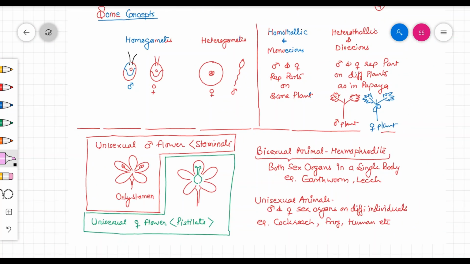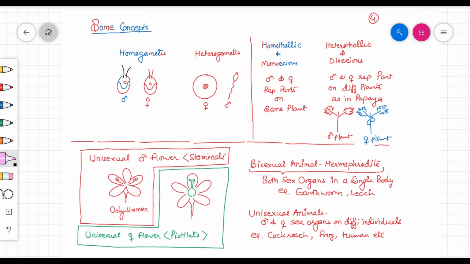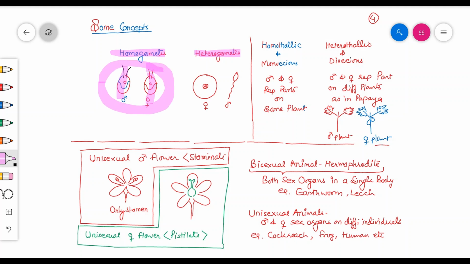Now we will discuss some concepts which will be helpful to study sexual reproduction in plants as well as in animals. These are some basic concepts. What are homogametes and heterogametes? Homogametes denote a condition in which male and female gametes are similar to each other. They are also known as isogametes. If they are not structurally similar, as found in human beings, they are termed heterogametes.